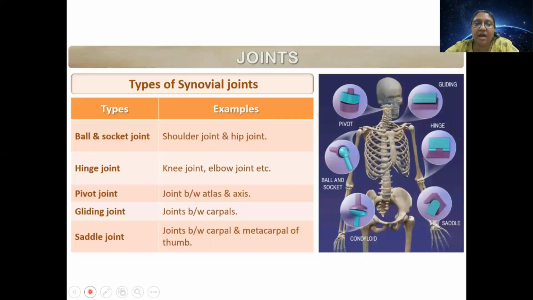So now apart from that, depending on what kind of movement is observed in this synovial joint, कि उसकी movement कैसे होती है, we talk about ball and socket joint. You know ball and socket. This is the ball, this is the socket. How does it move? So can you suggest what is a ball and socket joint? Ball and socket, not like this. Then there is hinge joint.